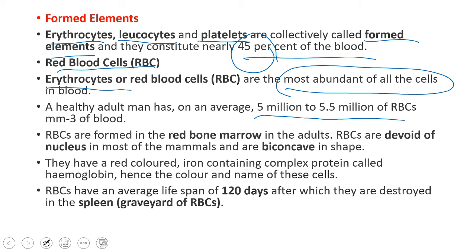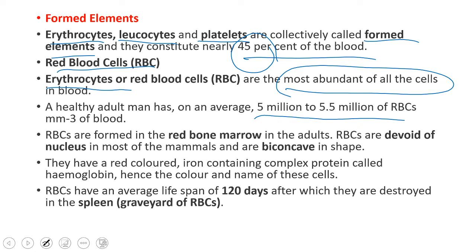And for women, it is 4.5 to 5 million RBC per cubic millimeter of blood.